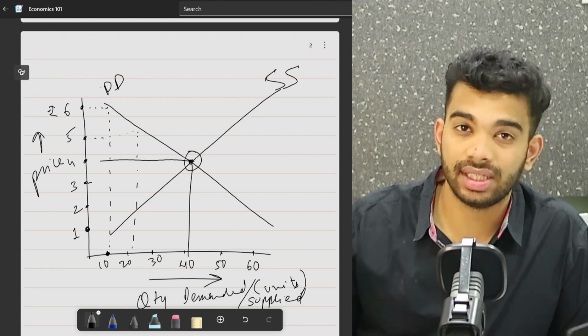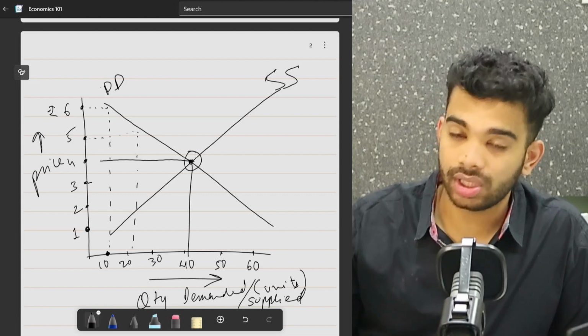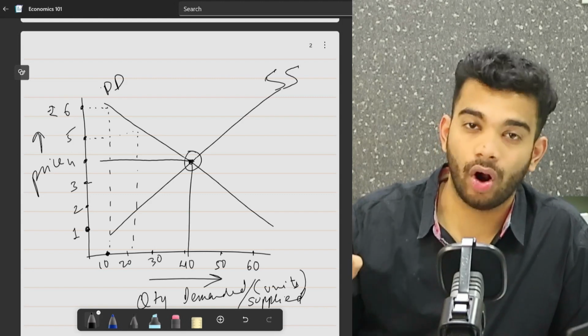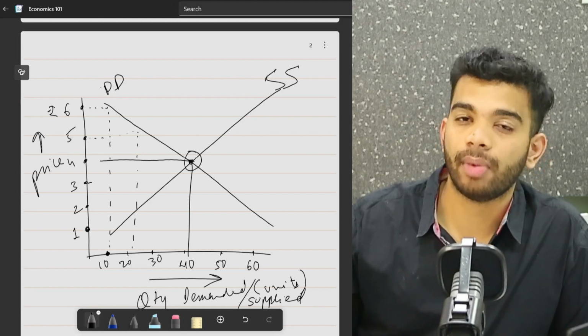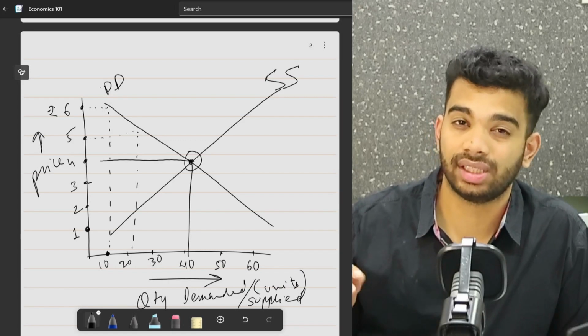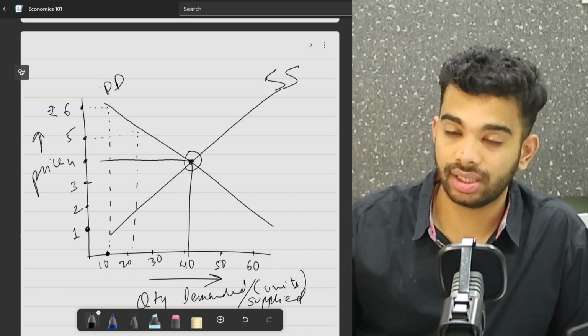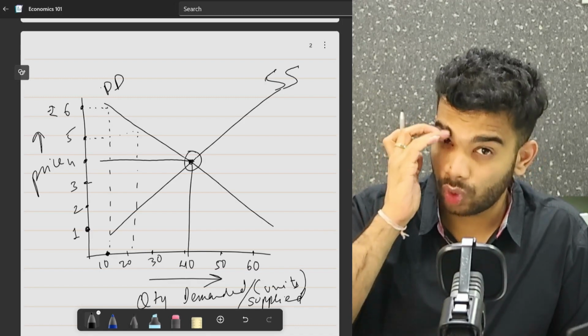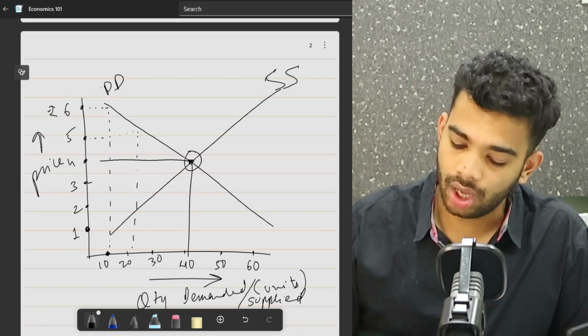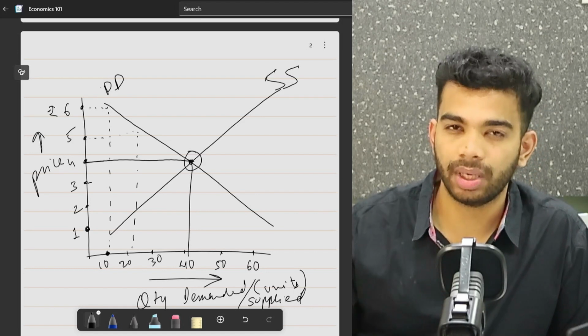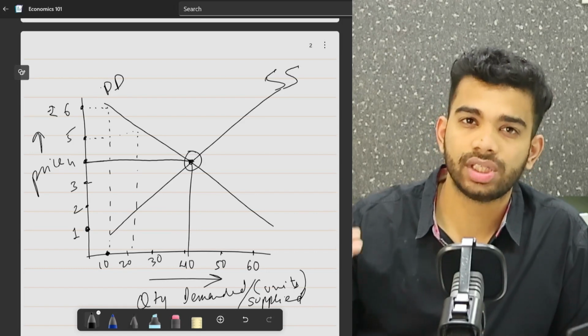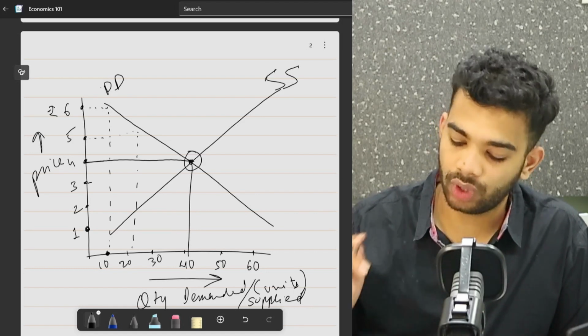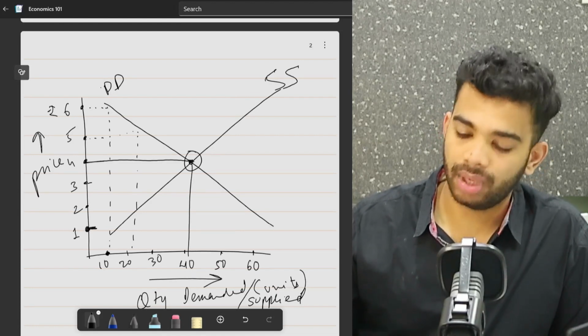And why is this the actual thing that happens? It is because at this exact spot, the quantity supplied and the quantity demanded are equal, and there is no excess demand or excess supply. Again, a lot of jargon, I understand, so let's break it down further. What if the price was any other price apart from the equilibrium price? What would happen? Let's say the equilibrium price is 1 rupee.